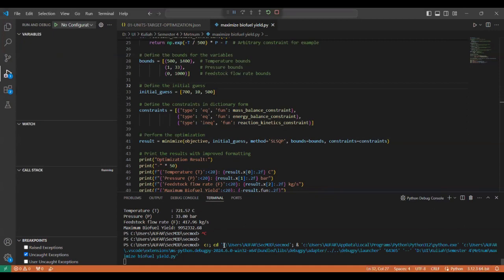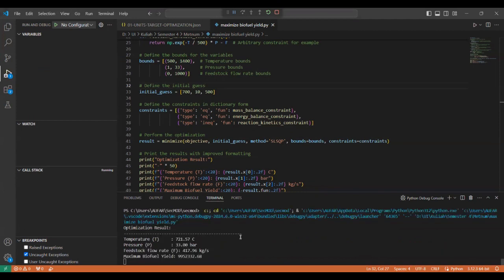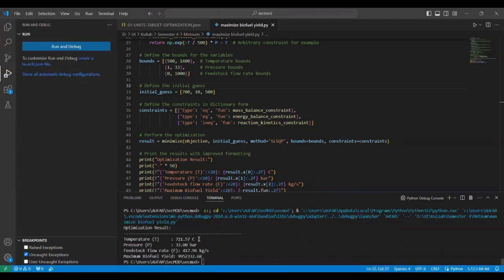Okay, wait. I think it's loading. So from this equation, we can find the optimization for this biofuel: the temperature must be around 721 degrees Celsius, the pressure is 33 bar, and the feedstock flow rate is 700 kilogram per second.